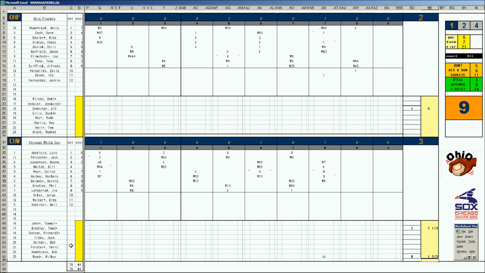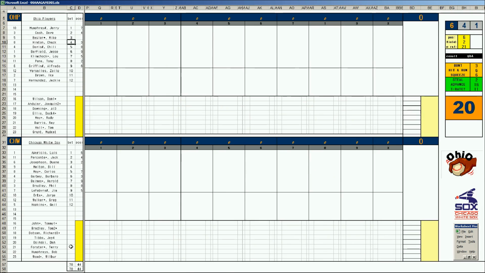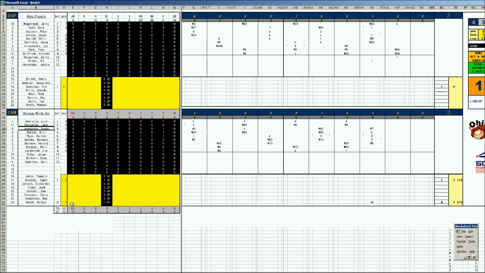And Wood, who blew the save, ends up getting the win. We'll take a look at how that transpired. Wood came in the 8th. He gave up 3 hits total and a strikeout in getting the win. A no decision, but a great performance by Tom Bradley. Gave up 6 hits and 2 runs. 2 walks and 6 strikeouts. Al Downing, a really tough, complete game. He gave up 6 hits in 8 innings, 3 runs. 2 were earned. Walked 3, struck out 5. Gets a complete game.